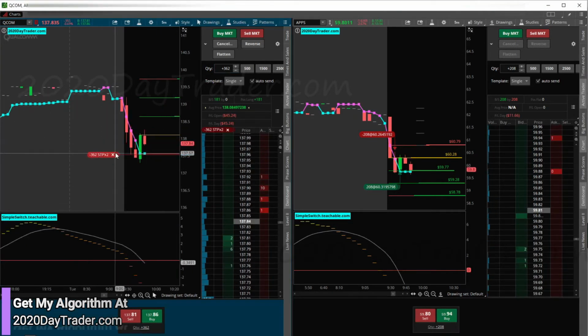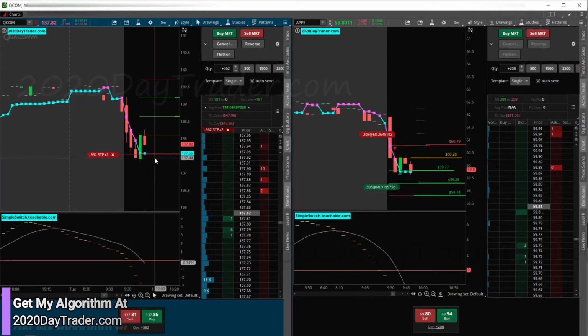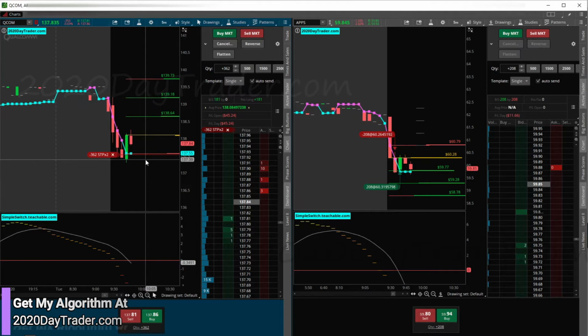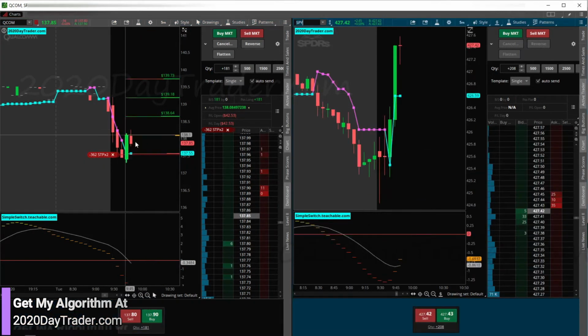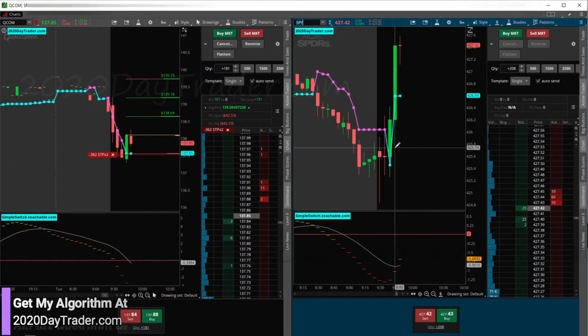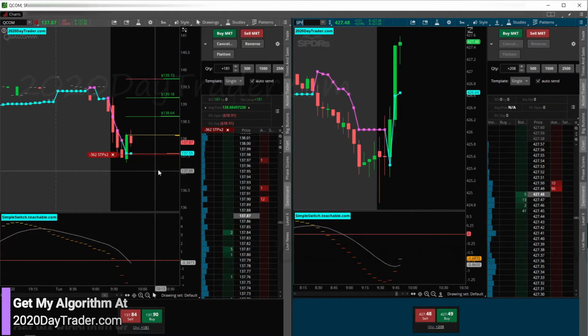So put my speed bump in on QCOM. Yep, right there near that low of day part of the candle. A lot of resistance will be there, but that's where the speed bump goes. So it's in. SPY is ripping. Let's see if QCOM follows. Yesterday it was really strong. It resisted the downside and kept consolidation tight, even though it was big on the SPY, and then it ripped higher. So we'll see if it follows.